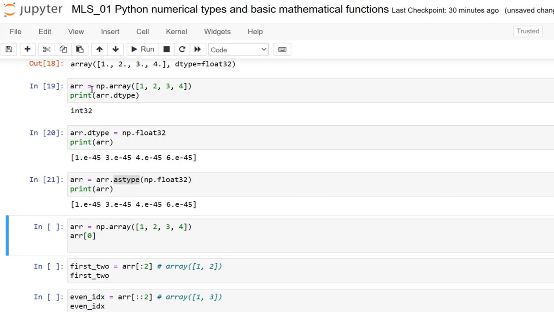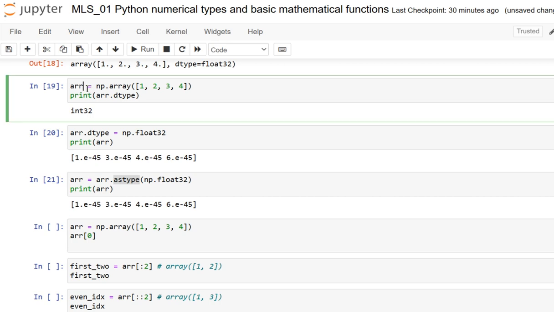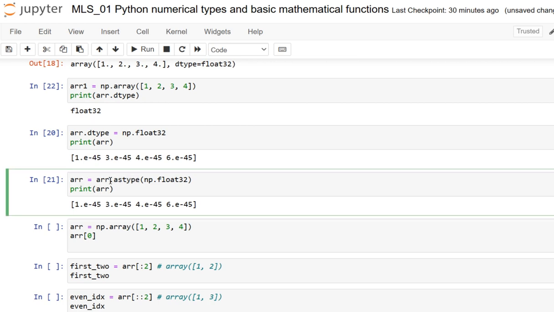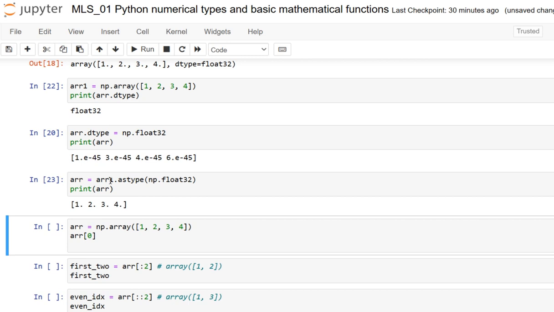So once again, I specify another example, AR1, and here we are just making it 1, 2, 3, 4.